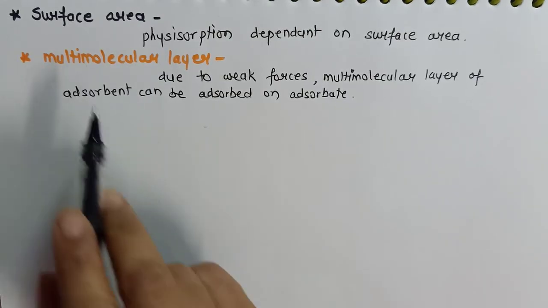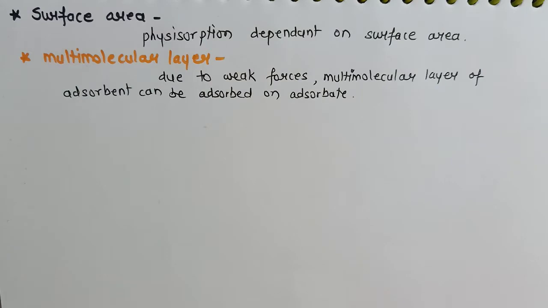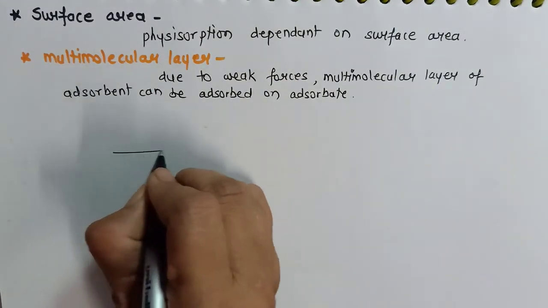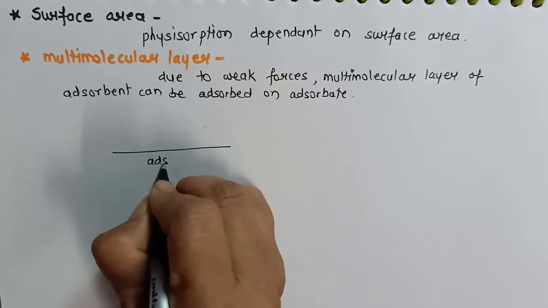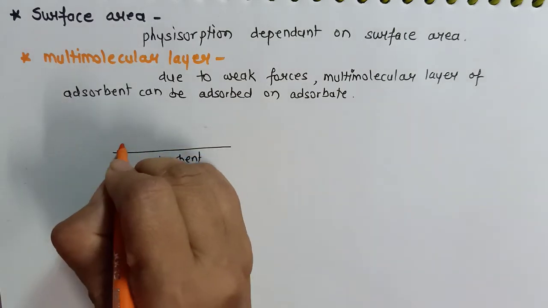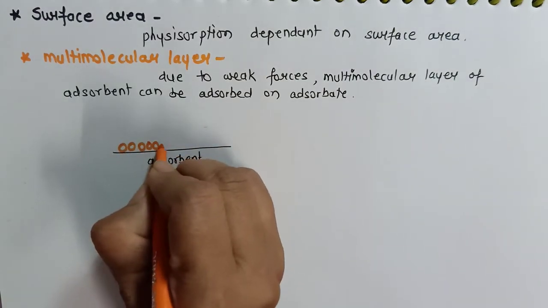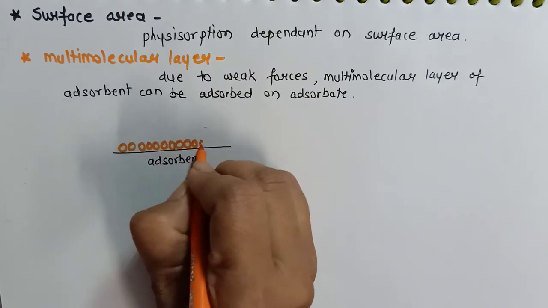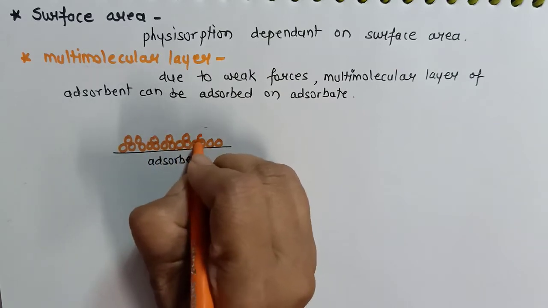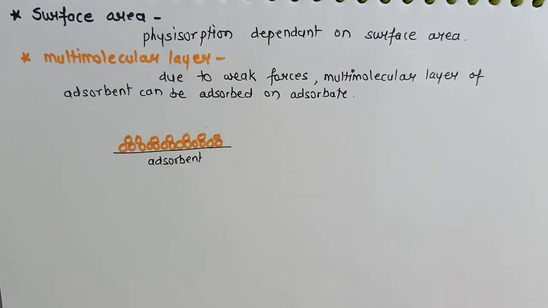Next characteristic is multimolecular layer. Now, since Physisorption involves development of weak van der Waals forces, if I have this adsorbent with me, any one particular one, multimolecular layers can be developed on it. Sorry, I will say adsorbed, as the Physisorption process does not involve any strong force of attraction.